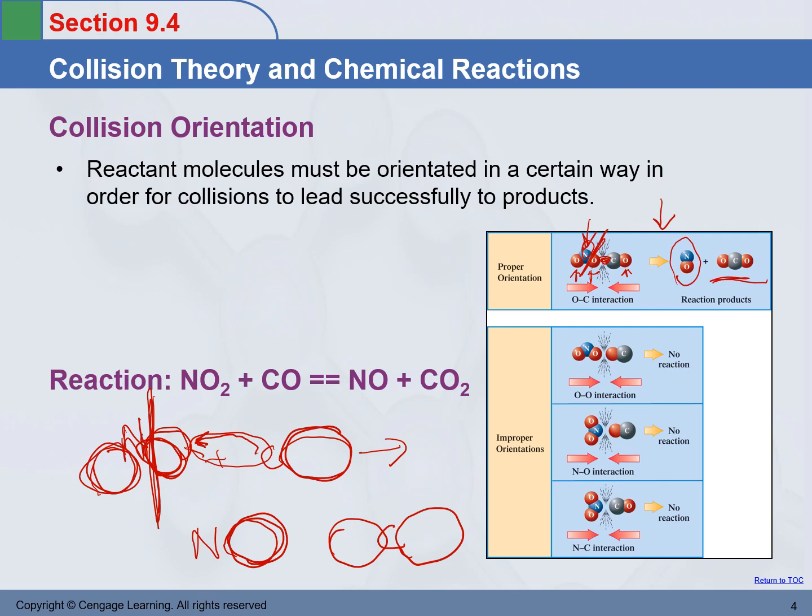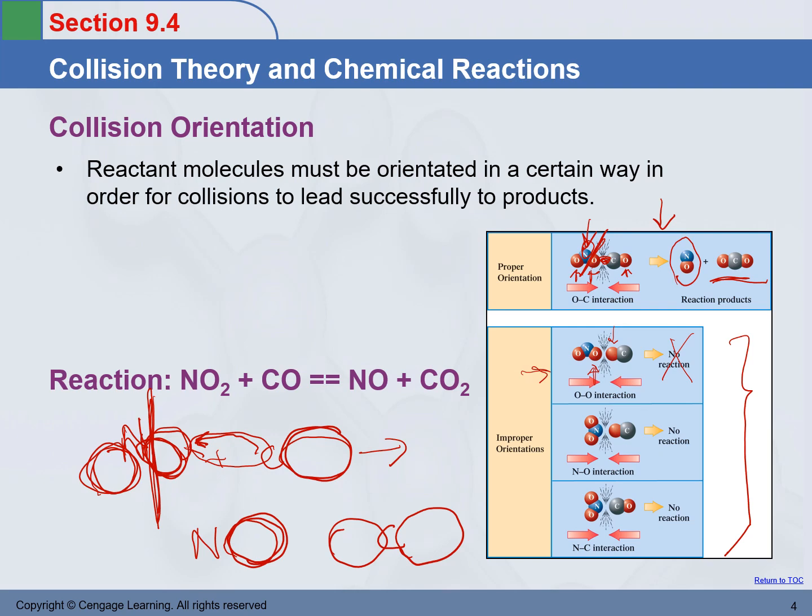Now let's look at these other invalid collision orientations. In the first case, if the oxygen in the carbon monoxide bumps into the oxygen in the nitrogen dioxide, there's no way a new bond between carbon and oxygen will be formed. So there's no reaction.